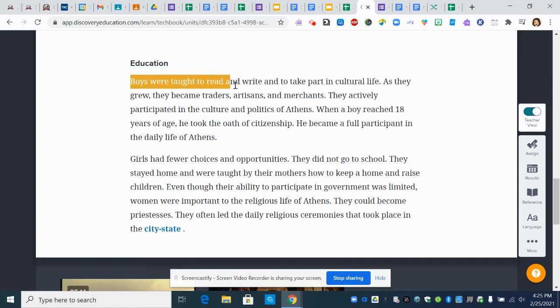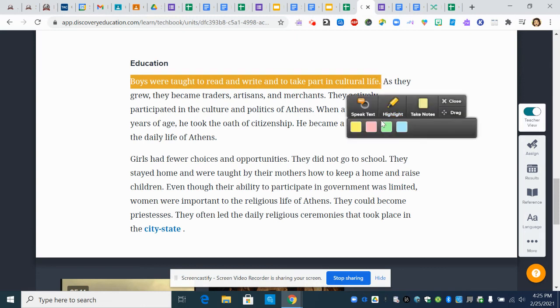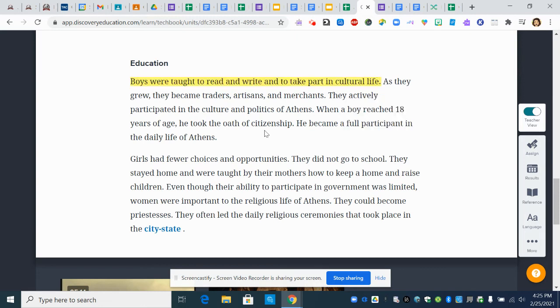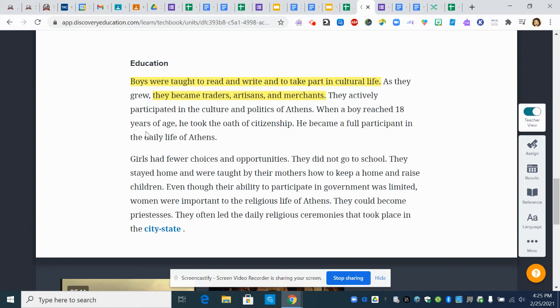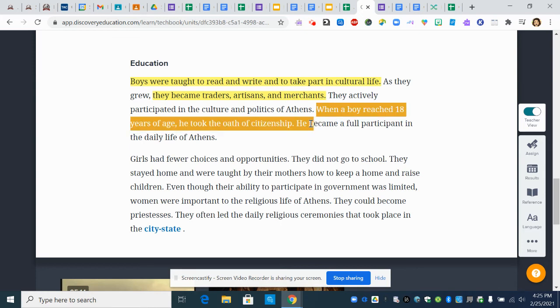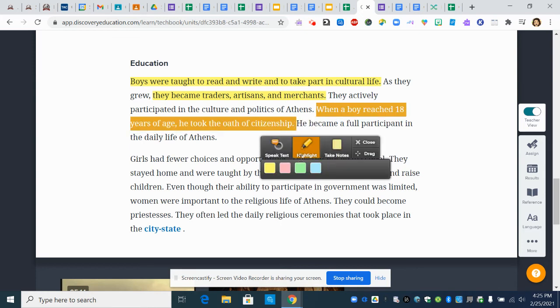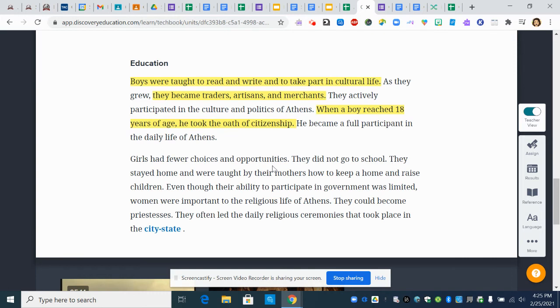So we know that this is important, guys. We know that boys in Athens were educated, they learned how to read and write. When they grew up, they became traders, artisans, and merchants. They actively participated in culture and politics. When a boy reached the age of 18, he was considered a citizen, and they participated in daily life in Athens. Girls had fewer choices and opportunities.